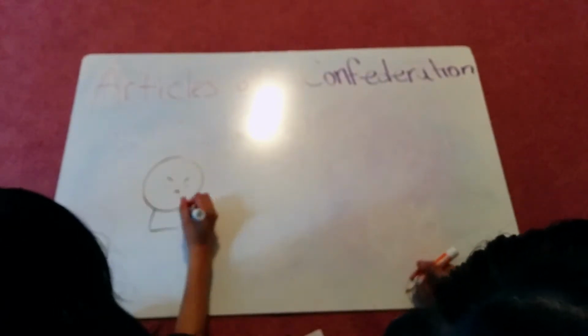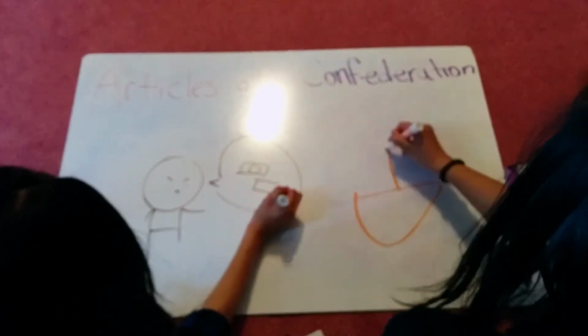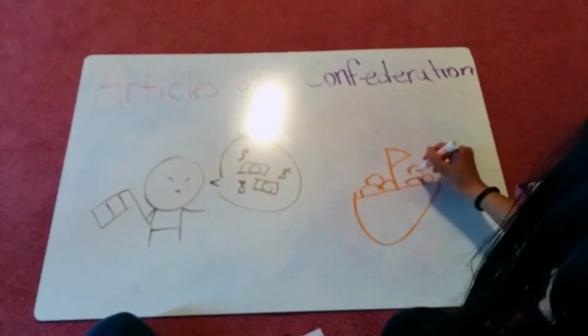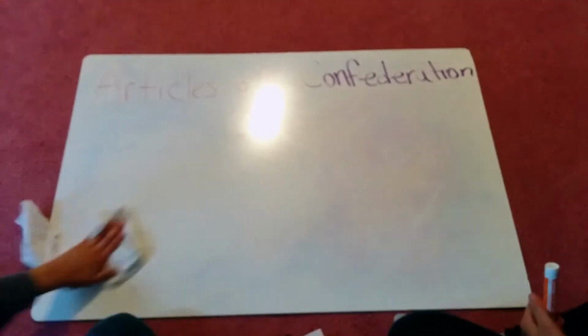3. France. France wanted their loans repaid, but we couldn't repay them because all states used their own currency. Because of this, France limited trade with the U.S.